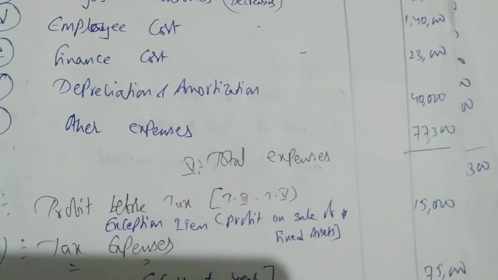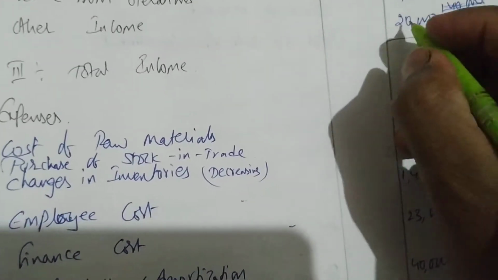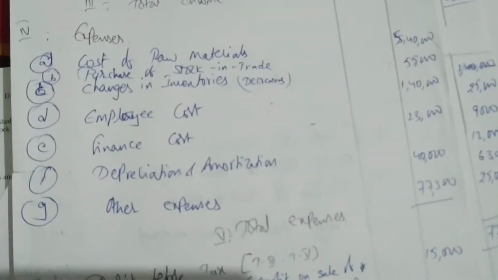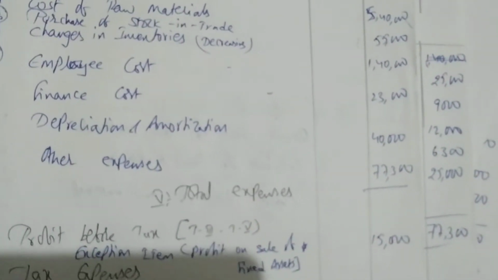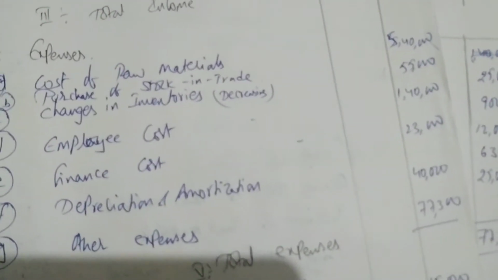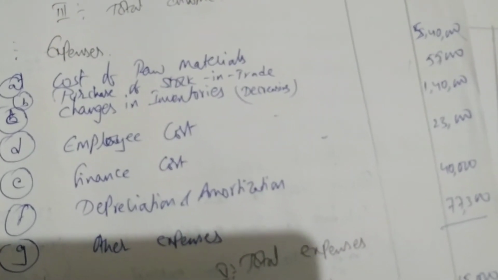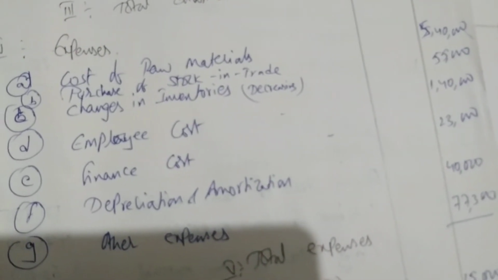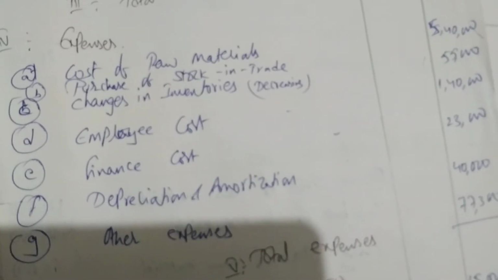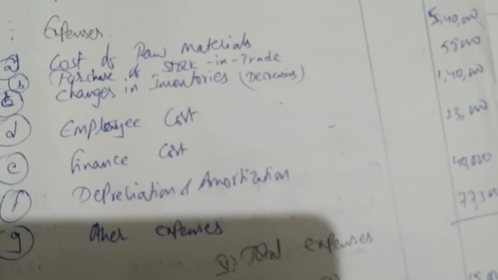Let us do the total. First total income. 10 lakh 50 plus 20, 10 lakh 70,000 is total income. Next, expenses total. Cost of material is 5 lakh 40 plus purchase of raw materials 55,000 plus 1 lakh 40 is changes in inventory. Purchase of stock in trade is not there. Next 23,000 is employee cost.